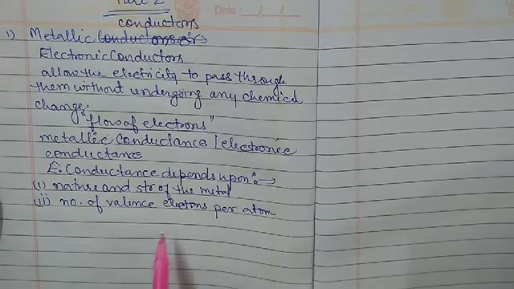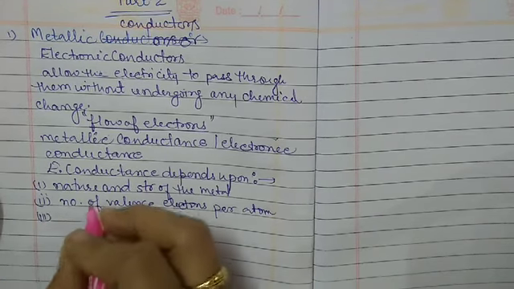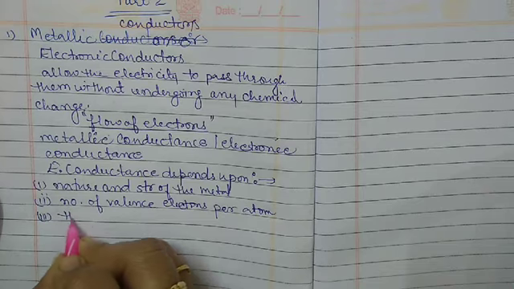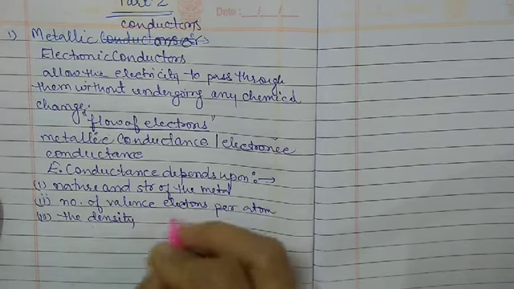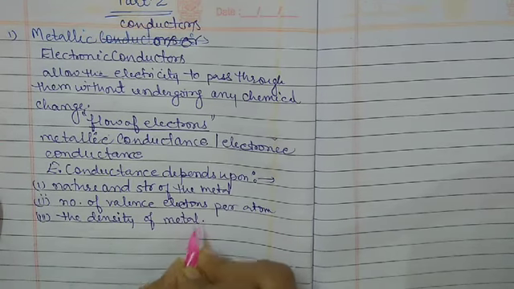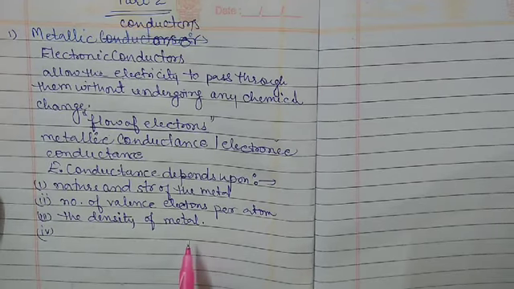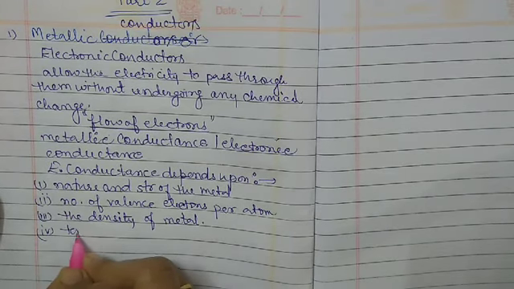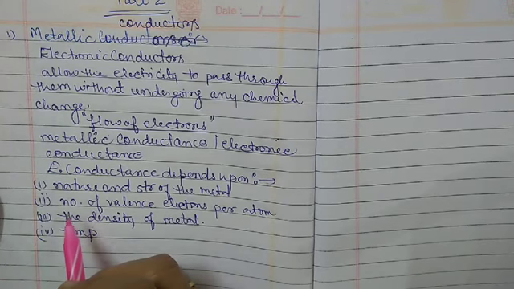The third one is the density of the metal. The fourth one is temperature.